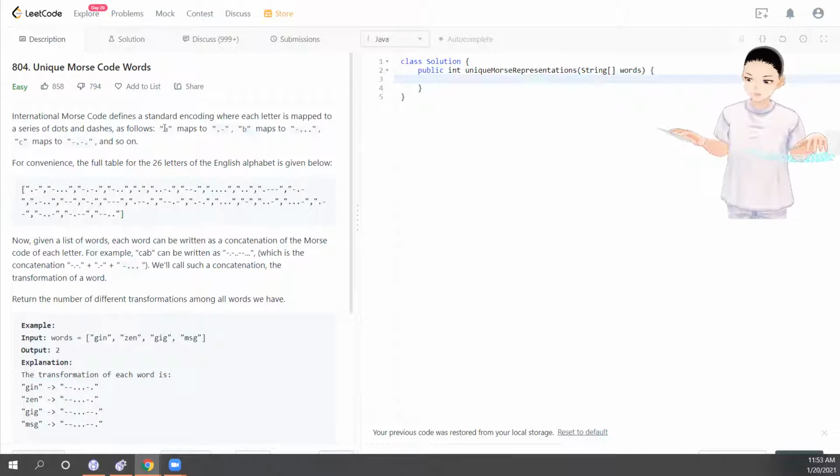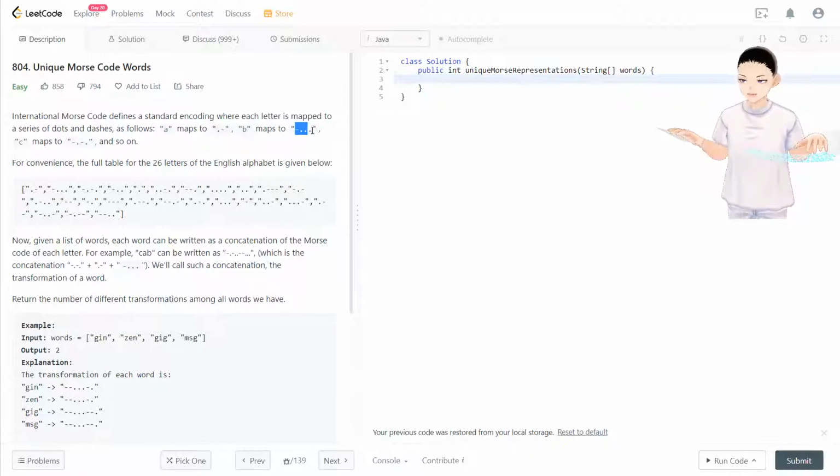As follows, A maps to dot dash, and B maps to this one, and C is another one. So the order is in here, the translation. A is here, B is the second one, C, all the way to Z for every letter.